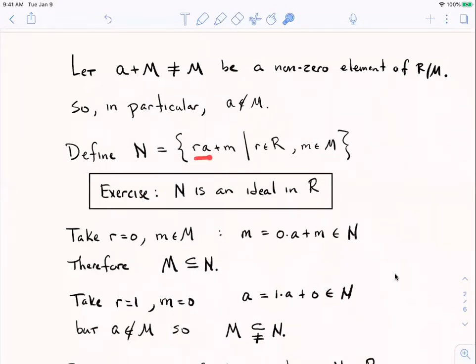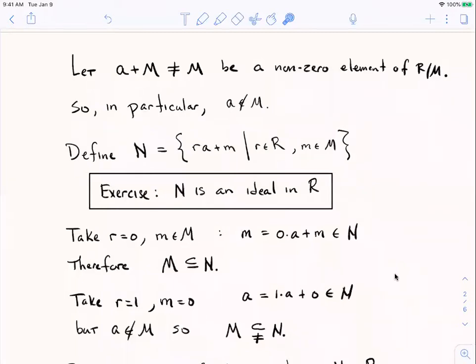And then I add to all those ring multiples of A everything in M, and I gather up the collection of all such things. Okay, so it's two parameters describing elements of this set. One is an arbitrary element of the ring R, I multiply it by A. The other one is an arbitrary element of M. I add it to that thing, and gather up the set of all such things.